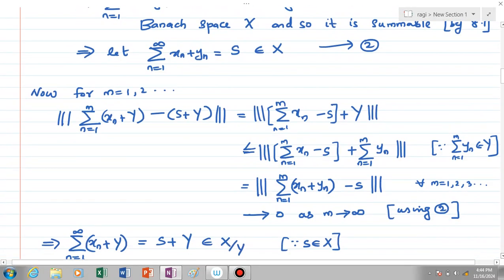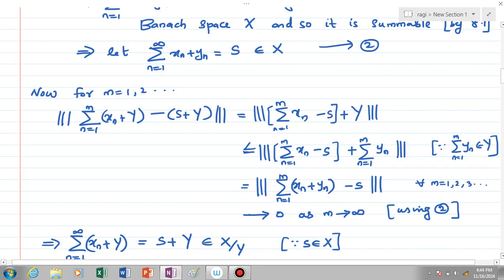Now for m equal to 1, 2, 3, etc., triple norm of summation 1 to m xn plus y minus s plus y is equal to triple norm of summation 1 to m xn minus s plus y, which, we know, is the infimum. So it is clearly less than every element of the set. So we are taking an element summation 1 to m yn, element of capital Y.